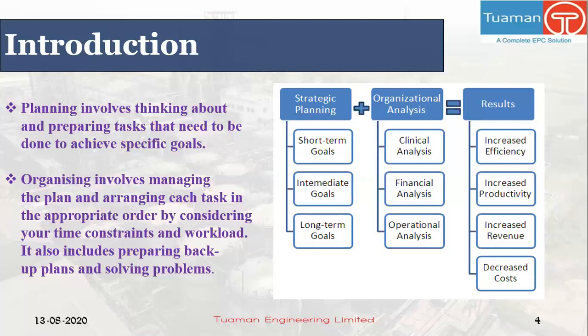In the diagram here, we have a brief about the benefits of strategic planning and organizational analysis together. So strategic planning can contain short-term goals, intermediate goals, and long-term goals, whereas organizational may include clinical analysis, financial analysis, and operational analysis. These can result in increased efficiency, increased productivity, increased revenue, and decreased cost.